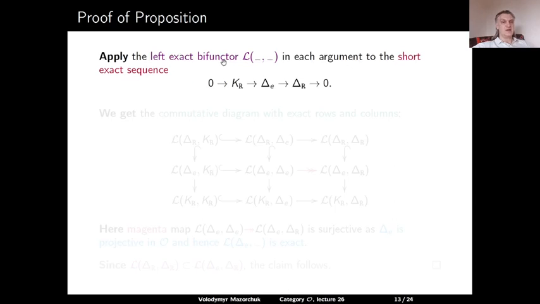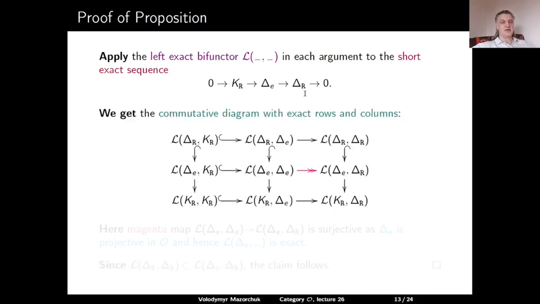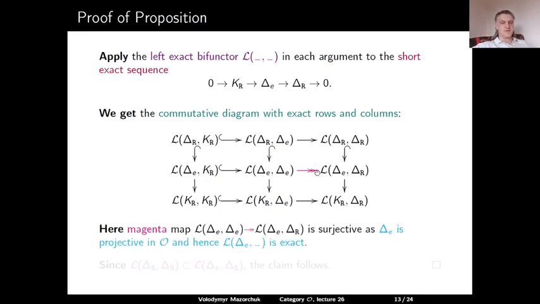We apply the left exact bifunctor L(-,-) in each argument to the short exact sequence given by the definition of delta R. If we do this, we get the following commutative diagram with exact rows and columns. And in this diagram, we observe that this magenta map from L(delta E, delta E) to L(delta E, delta R) is surjective. So the functor L(delta E, -) is left exact by definition, but since delta E is projective in O, this functor is exact. So this map is surjective.